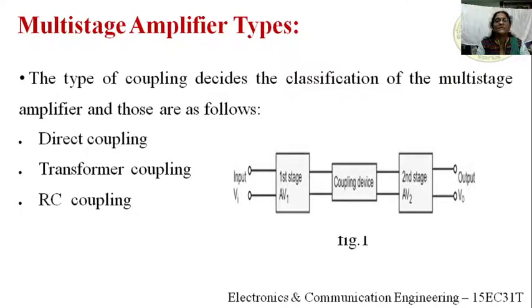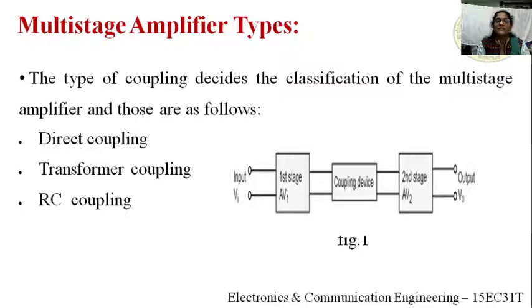Next, multi-stage amplifier types. The type of coupling decides the classification of the multi-stage amplifier, that is, how you connect the stages. For example, here we are considering two stages. With more than two, it is about how you connect the output of one stage to the input of the next stage. For this we use coupling devices: direct coupling, transformer coupling and RC coupling, that is, resistor-capacitor coupling. Depending upon these coupling devices, we can classify the multi-stage amplifier.